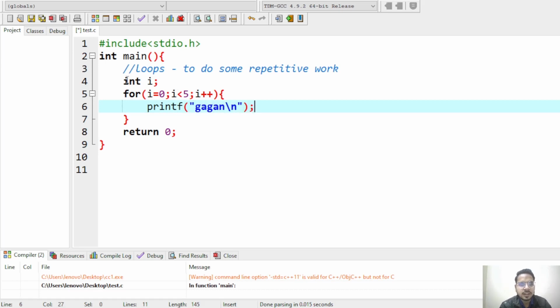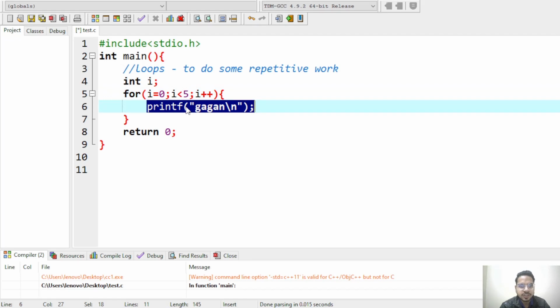Now let's see. First we declare a variable I. Then inside this for loop, this is the initialization part. It will be executed only once. So I will be set to 0 initially. After that we will go on to the condition part. Since 0 is less than 5, the condition is true. So we will go to the body part.